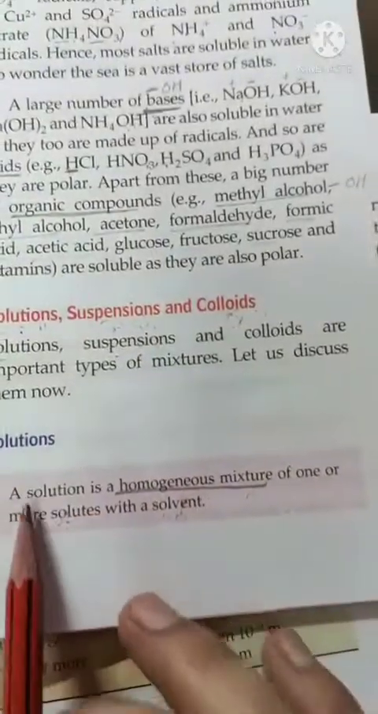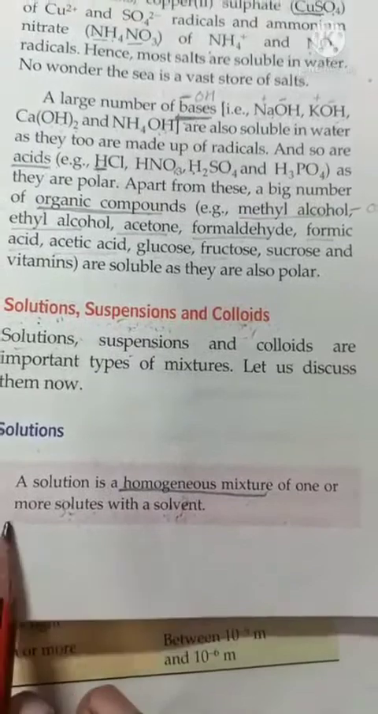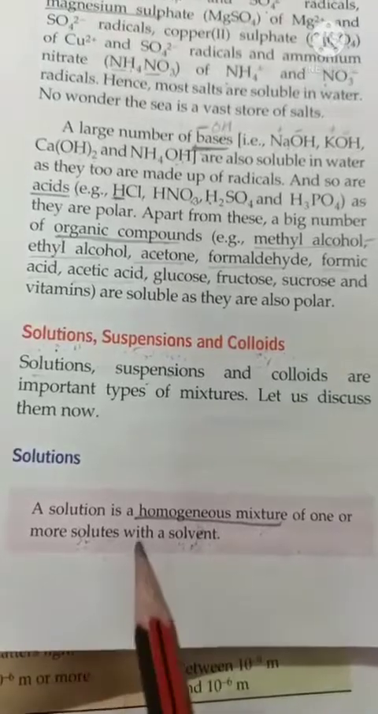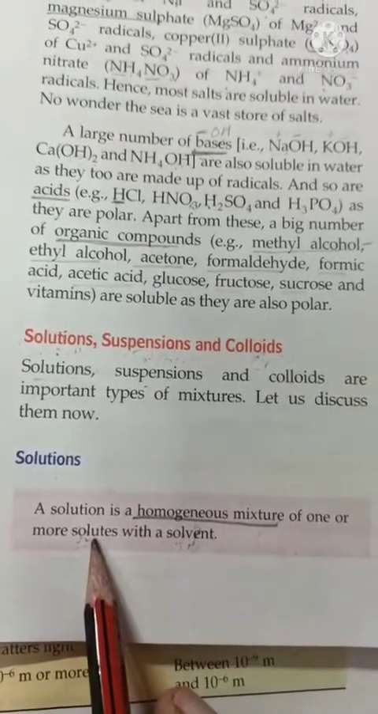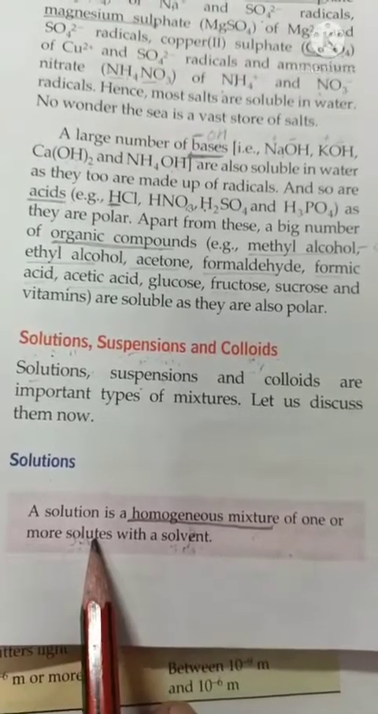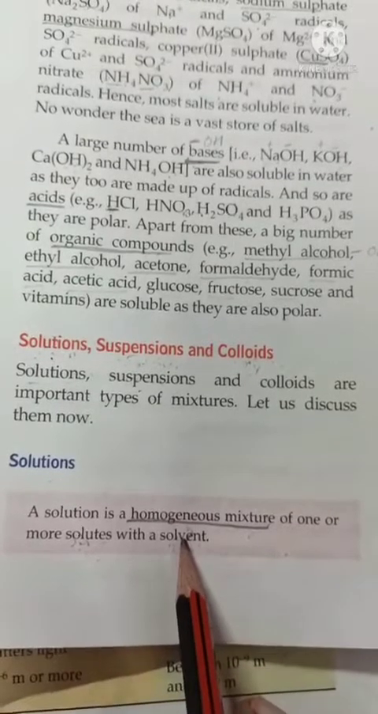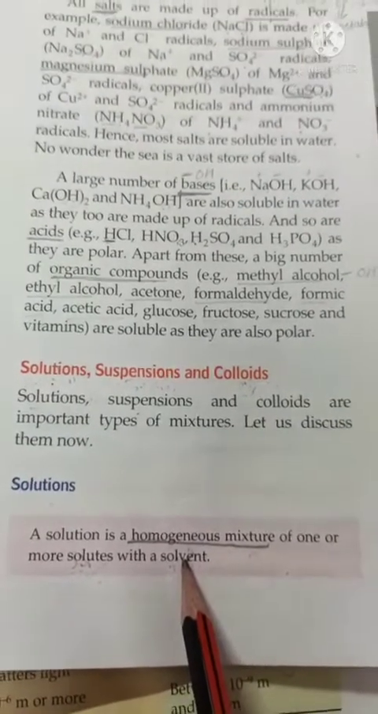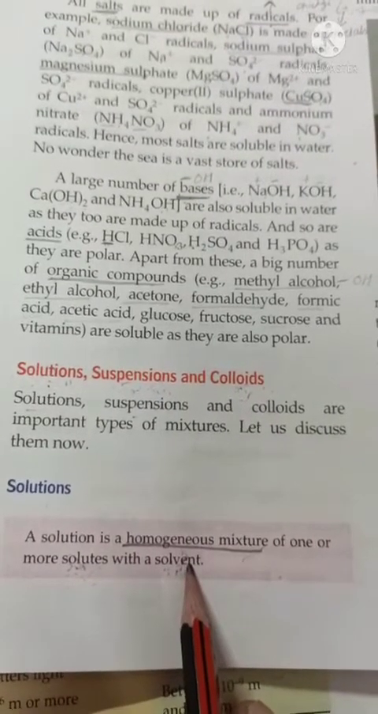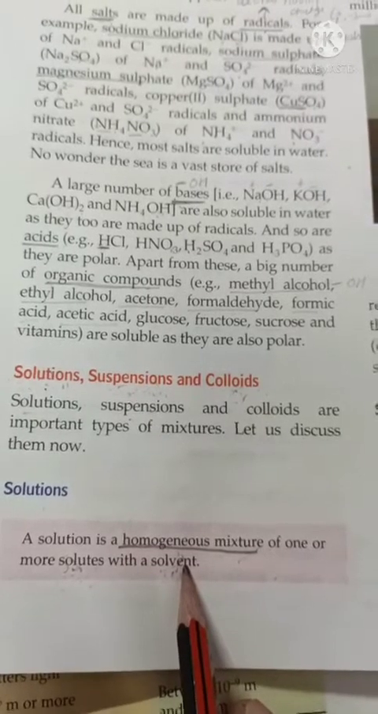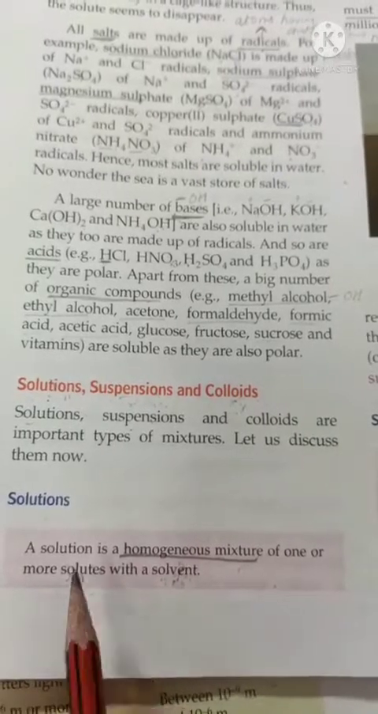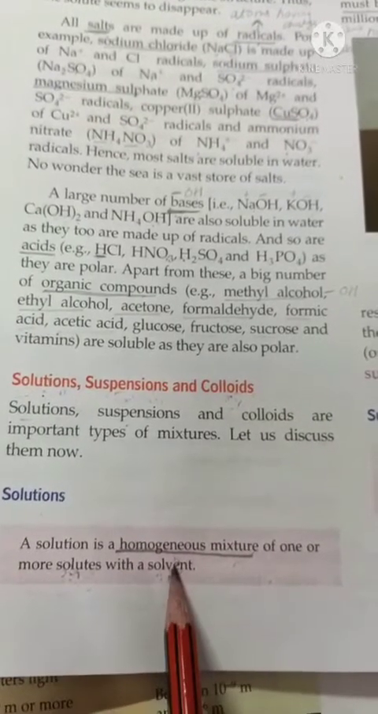So what is a solution? A solution is a homogeneous mixture of one or more solutes with a solvent. One or more solutes means that we add one or more solid compounds in a liquid compound. The solid compound will be called the solute and the liquid compound will be called the solvent. For example, if we add salt in water, salt will be the solute, water will be the solvent. If we add salt and sugar together in water, salt and sugar will be called solutes. We have two solutes over here, and water will be called the solvent.